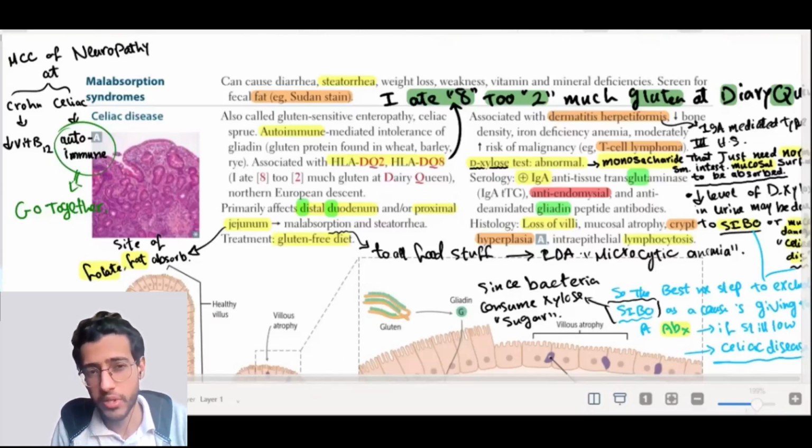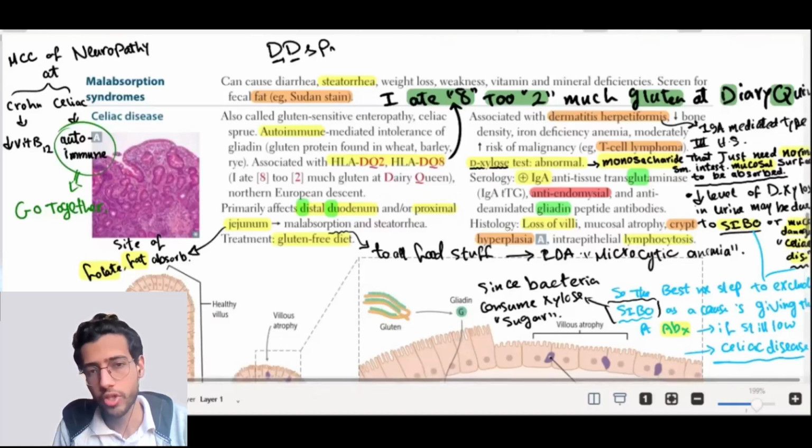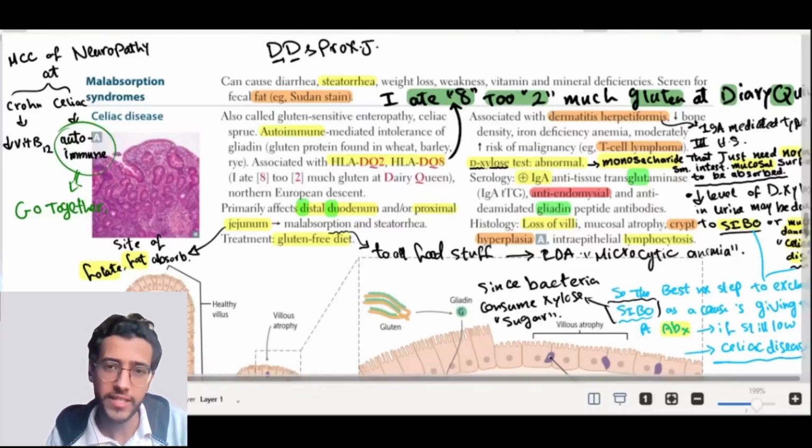So I remember it by this. In celiac disease, the part of the intestine that's injured is the distal duodenum, DD, and the proximal duodenum. The ileum is not affected unless in severe cases. Why is this important? Because most foodstuff like carbs, proteins, and fats are absorbed in this area.